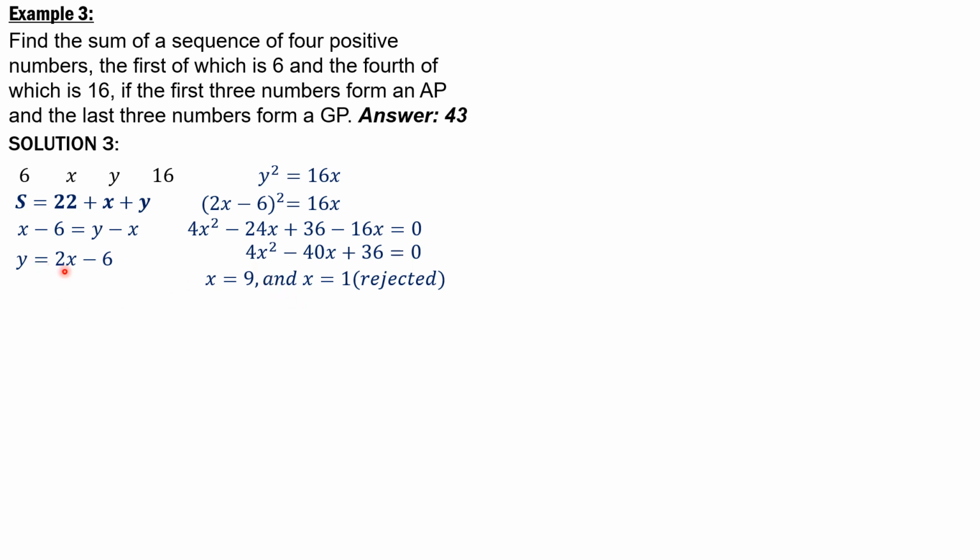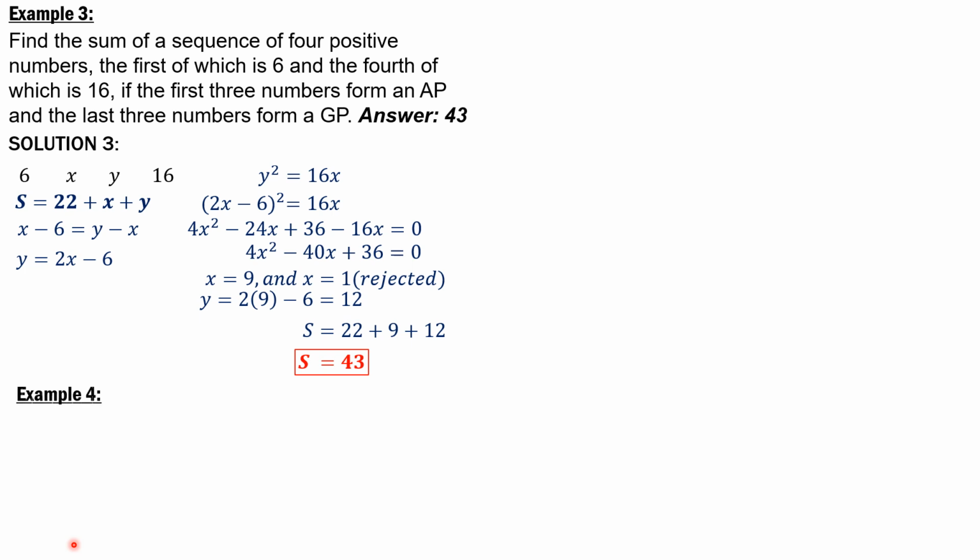Then y is 2 times 9 minus 6, and that is equal to 12. And so we have x 9, y 12 into this equation here. S therefore is 22 plus 9 plus 12, and that is equal to 43. So the sum is 43.